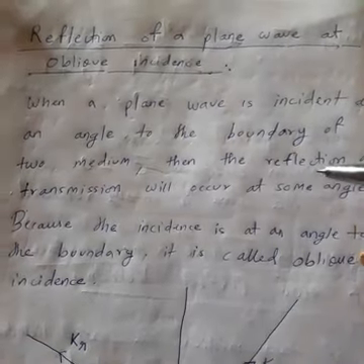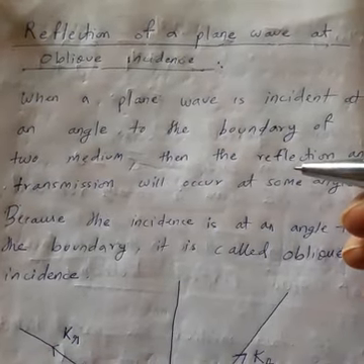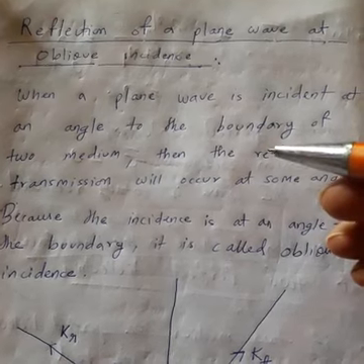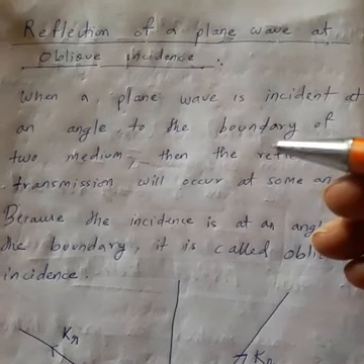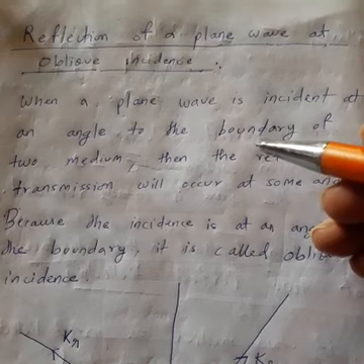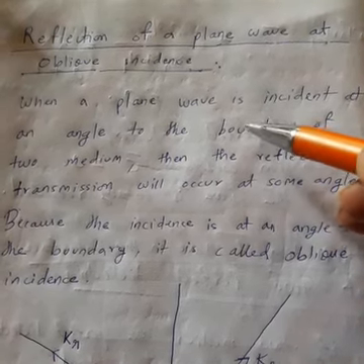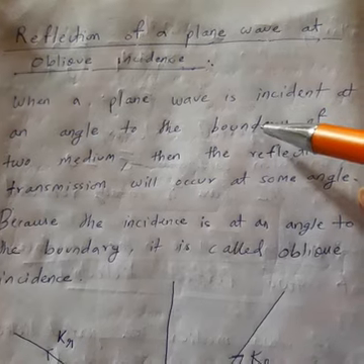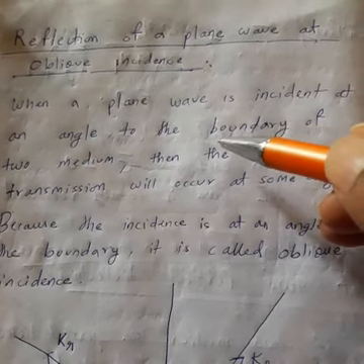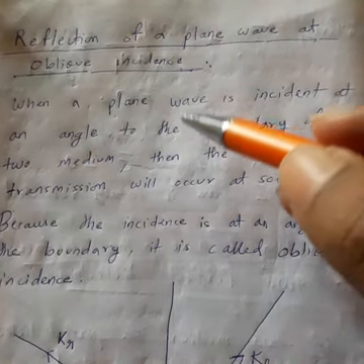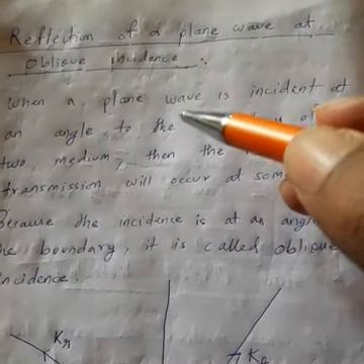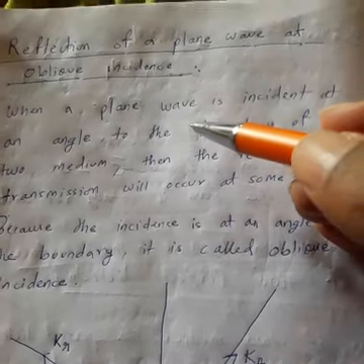Good morning, students. So let us look at the next topic in our EMT module 3. In the previous class, we considered reflection of a plane wave at the boundary of a perfect conductor and dielectric. The incidence that we considered in the previous class is normal incidence.